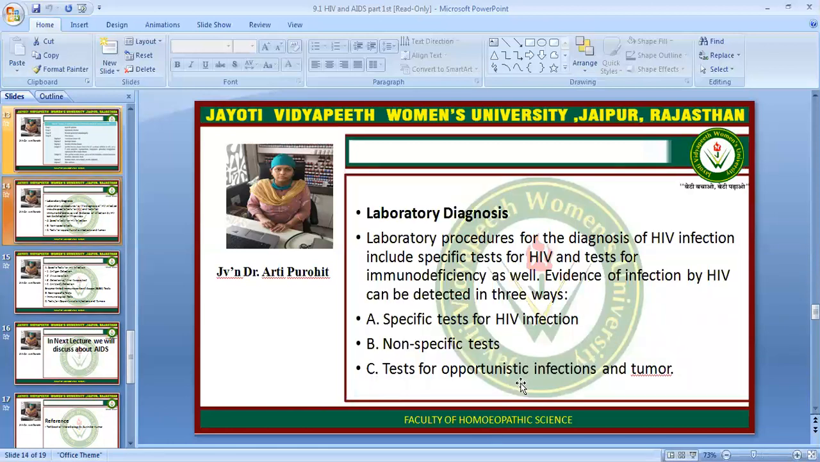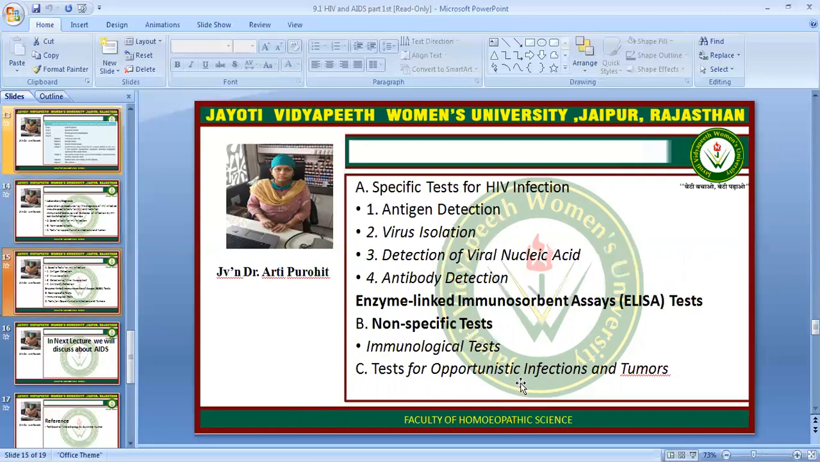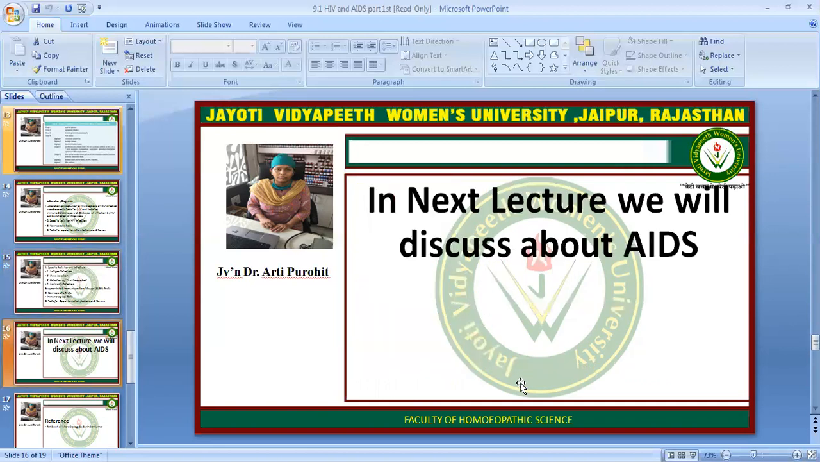In lab diagnosis, the lab procedures for the diagnosis of HIV infection include the specific test for HIV and tests for immune deficiency as well. Evidence of infection by HIV can be detected in three ways: specific tests for HIV infection, non-specific tests, and tests for opportunistic infections and tumors. Specific tests for HIV infection include antigen detection, viral isolation, viral nucleic acid detection, and antibody detection. There is ELISA, which is enzyme-linked immunosorbent assay test. Non-specific tests include the immunological tests and the tests for opportunistic infections and tumors.